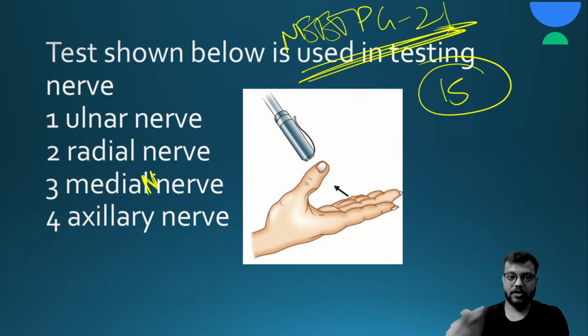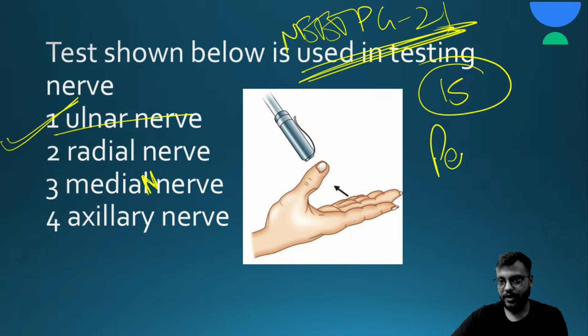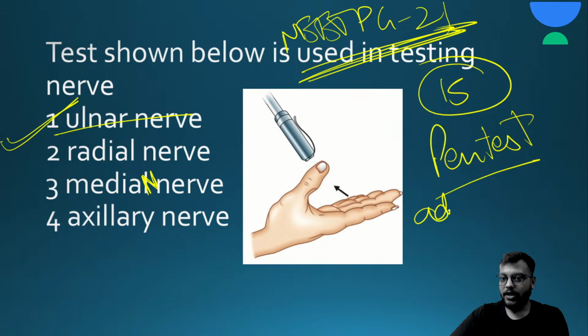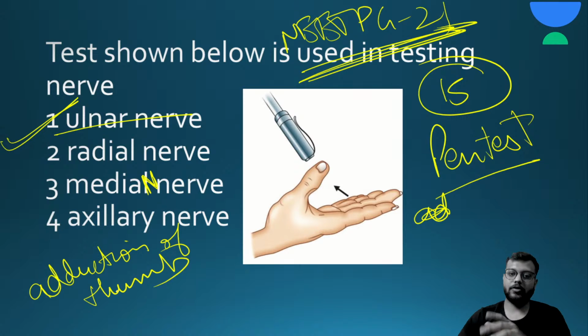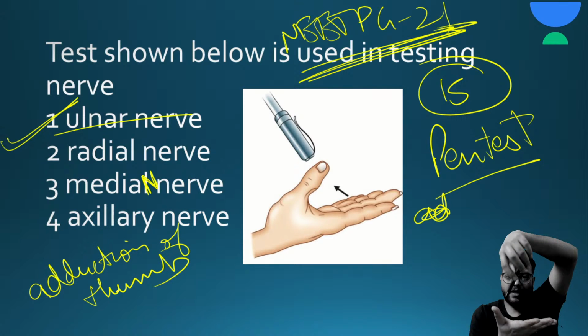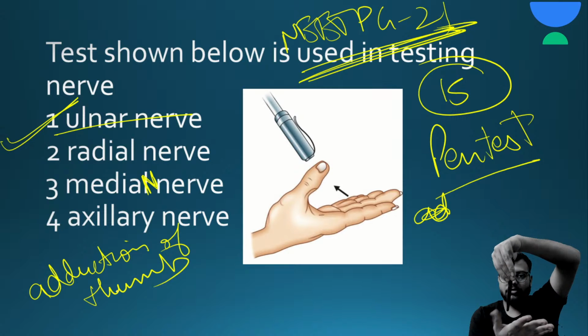Okay, so the answer for this question will be your ulnar nerve. This is the pen test, used to test the adduction of the thumb. Thumb adductor को टेस्ट करने के लिए बोलते हैं. Normally if you put a pen like this, the thumb will be able to touch the pen. This is called as the pen test.